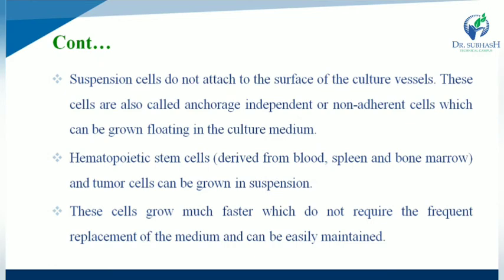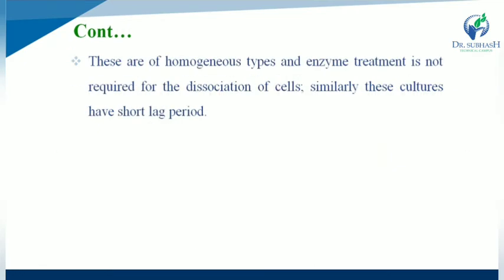They are of homogeneous type, and enzyme treatment is not required for dissociation of cells. Similarly, these cultures have a short lag time period.